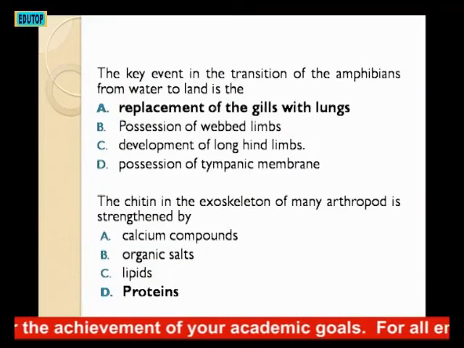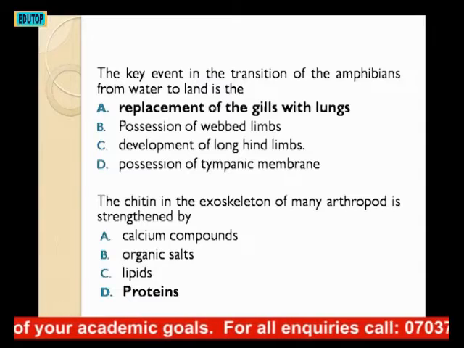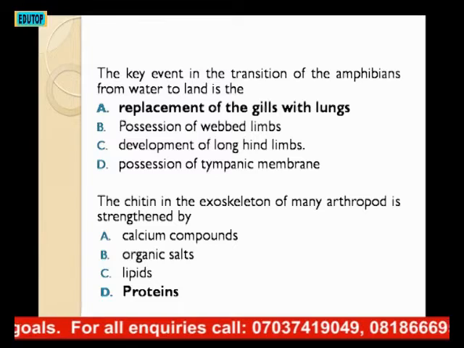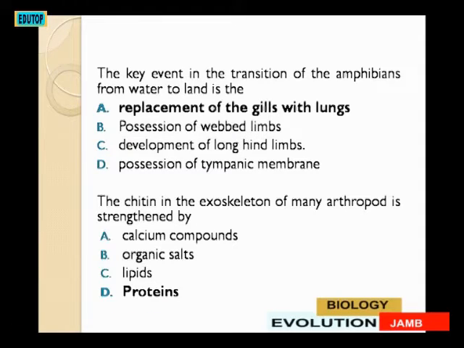The next question. The key event in the transition of the amphibians from water to land is the what? A. Replacement of the gills with lungs, B. Possession of webbed limbs, C. Development of hind limbs, D. Possession of tympanic membrane. Cast your mind back to when we talked about respiration in amphibians, toad, and the likes.